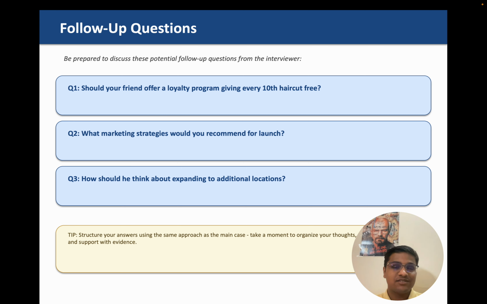What marketing strategies would you recommend for launch? These are some subjective questions which you can think about. You can take some time and think about it. How should you think about expanding to additional locations? You can ask for more information if the interviewer asks these questions.